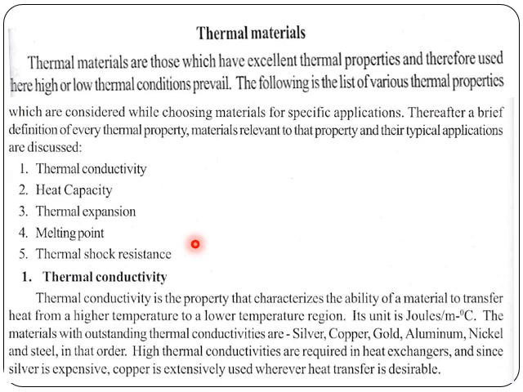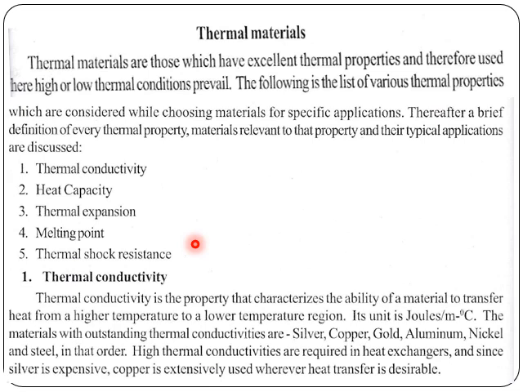Or melting point. Say, for example, if you are going to use a material for a particular application at a stated temperature, and the melting point of that material falls below that temperature, there is no point in using that material in that condition, so we need to check that. Or if a process demands a high temperature operating method, at that point we need to consider the melting point of that material. And one very important property is thermal shock resistance.